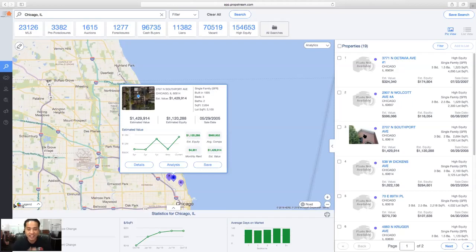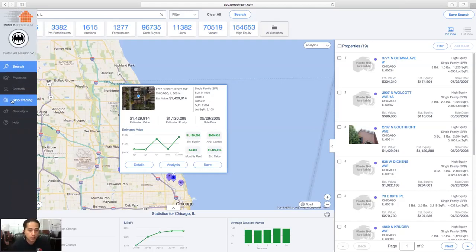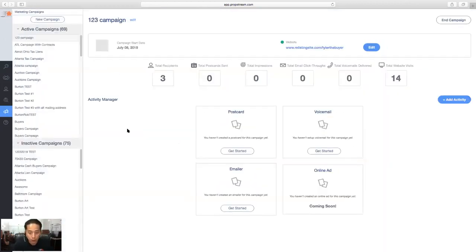So with that said, guys, again, my name is Burton. I hope you guys enjoyed this application. We also have some other features that could help you out as well after you find these really cool leads. Those features are skip tracing. So you'll be able to take your tired landlords, your highly motivated categories, or your cash buyers, and skip trace them for contact information. You can even go to the campaign section to send postcards, ringless voicemails, and emails.